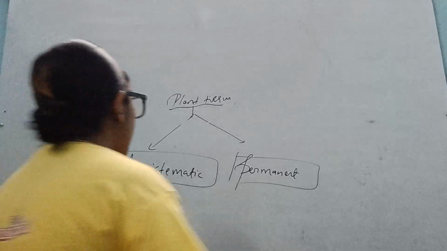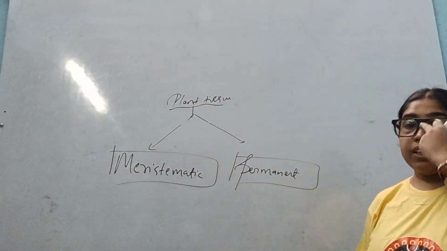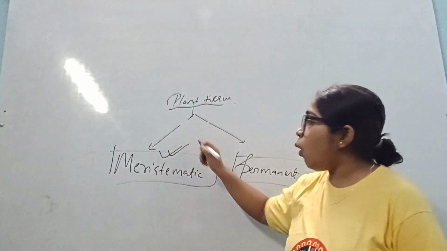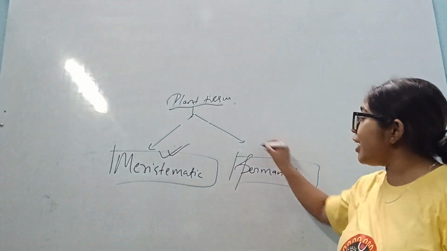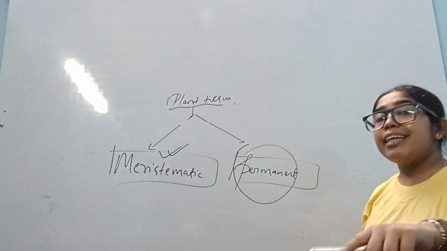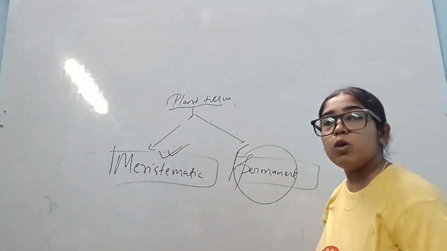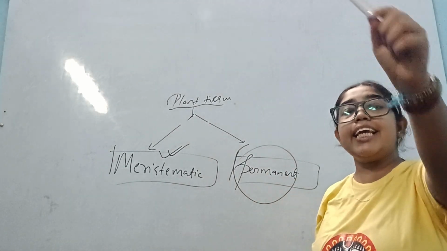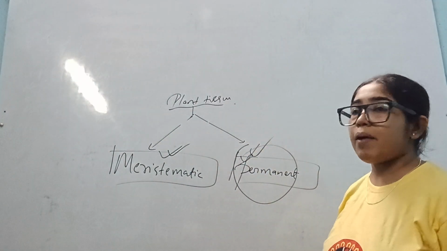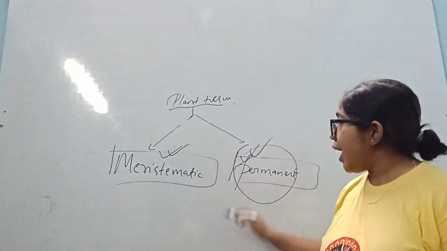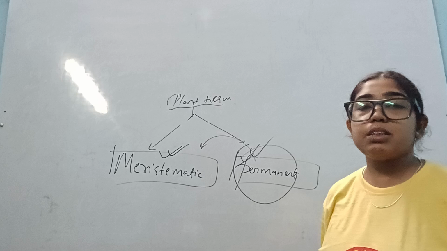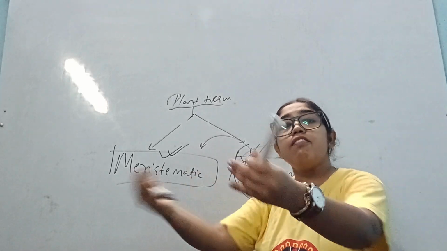Is it clear? Okay. Now, the thing we need to understand is, if I say that you are permanent to my channel, please be permanent to my channel, that means what? You will be watching all the videos that I give. You will be sticking to my channel. That is what is meant by permanent. It means they will not move from one place to another. Exactly opposite of permanent is meristematic, meaning actively dividing cells.